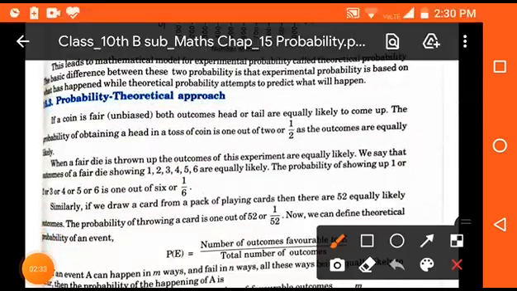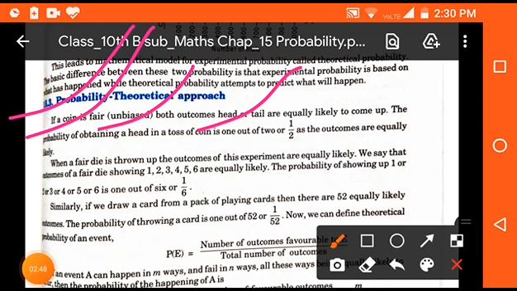Now probability, the theoretical approach, that means how can we define probability theoretically. So in a fair coin, that means unbiased coin, both outcomes head or tail are equally likely. That means head or tail can come equally. The probability of obtaining a head in a toss of coin is one out of the two, that means half, as the outcomes are equally likely.